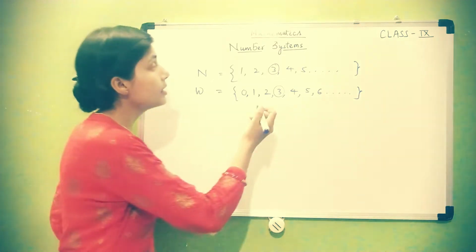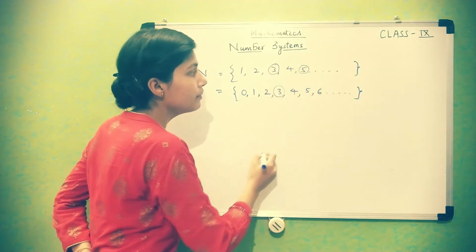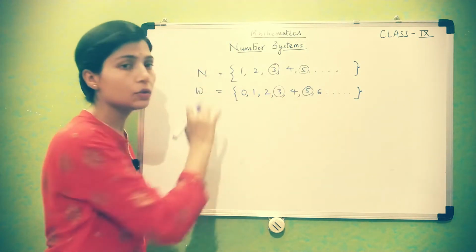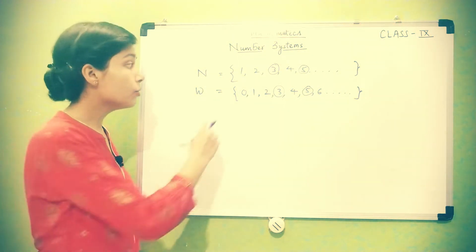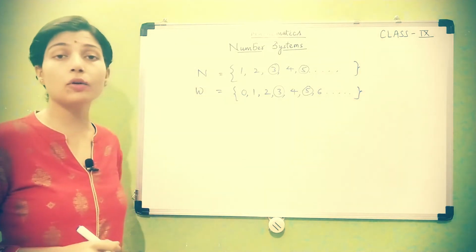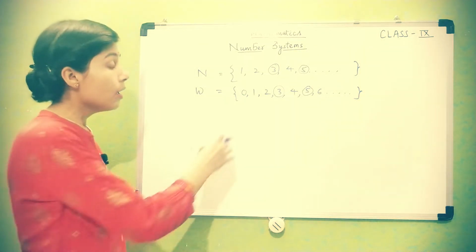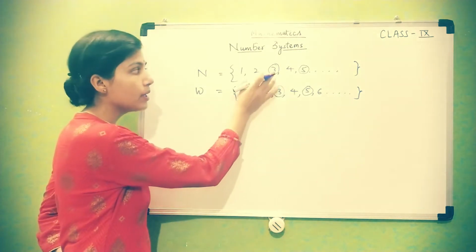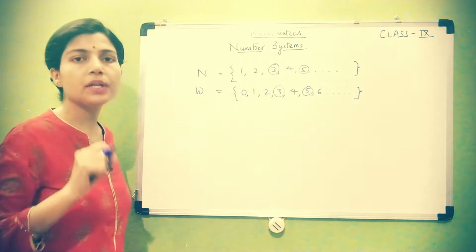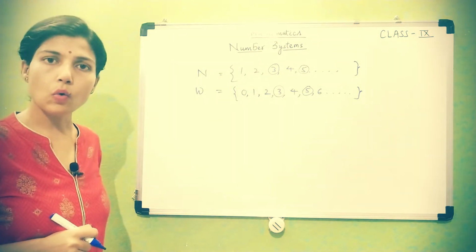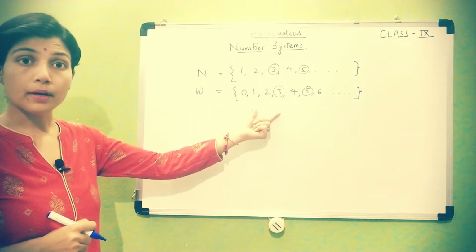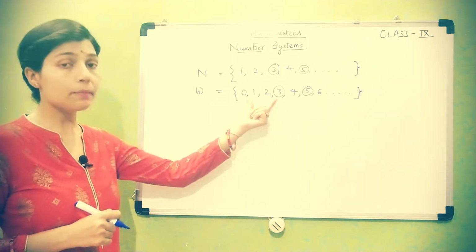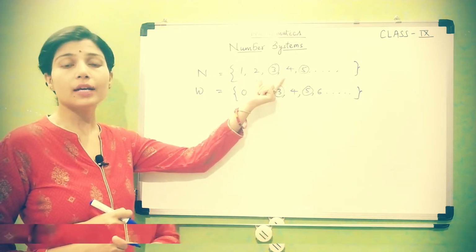Like this, if we take 5, then 5 is also a natural and a whole number. But what about 0? 0 is not coming in the collection of natural numbers. So all the whole numbers are not natural numbers. This is the main difference between natural numbers and whole numbers. Natural numbers are whole numbers, but all the whole numbers can't be natural numbers.